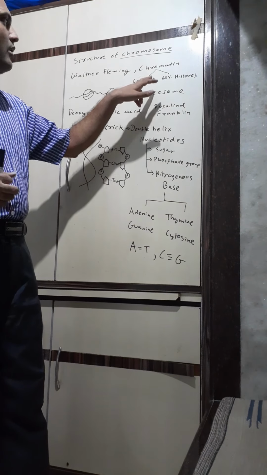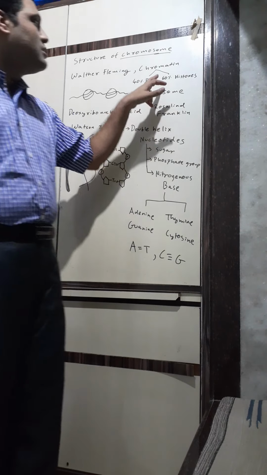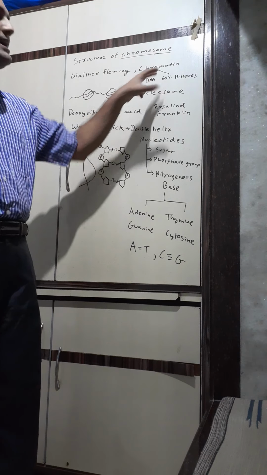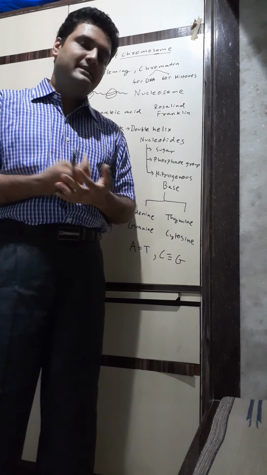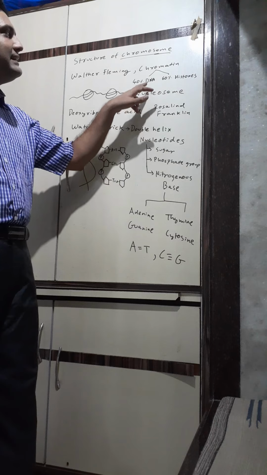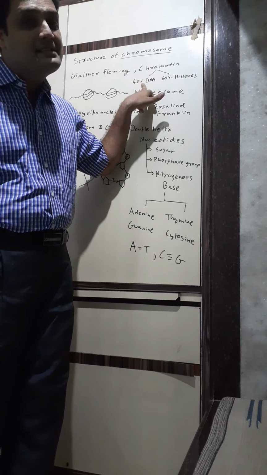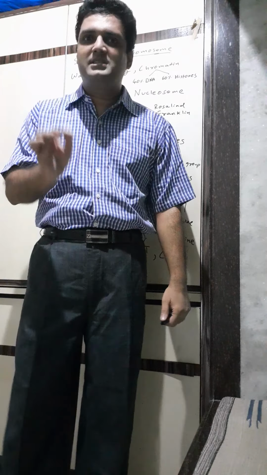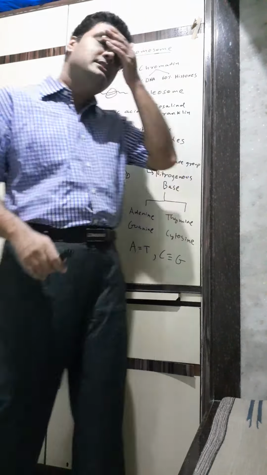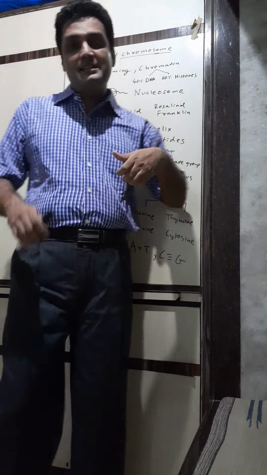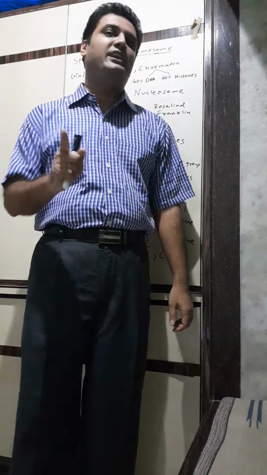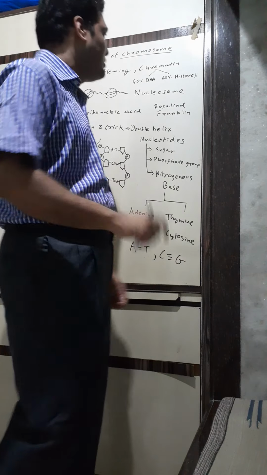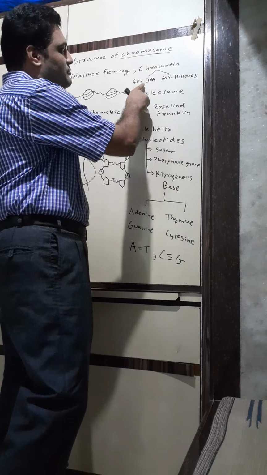Okay. On further studies of the chromatin fibers, when it was studied intensely, it was found that it is composed of 40% DNA and 60% histones. Children, histones are proteins which are present in the chromatin fibers, and these histone proteins are there only in eukaryotic cell, never will be seen in prokaryotic cell. So 60% histone, 40% DNA.